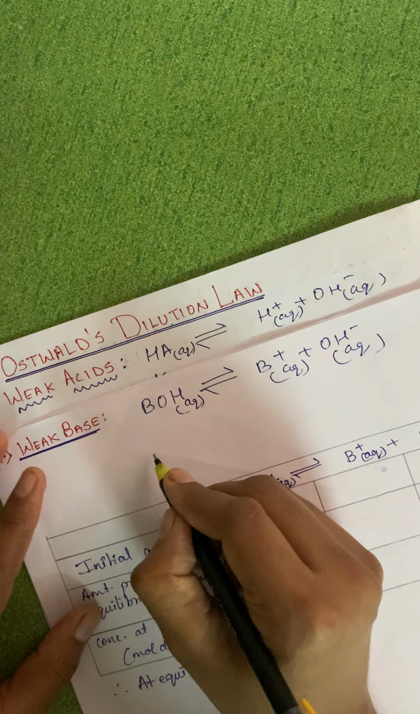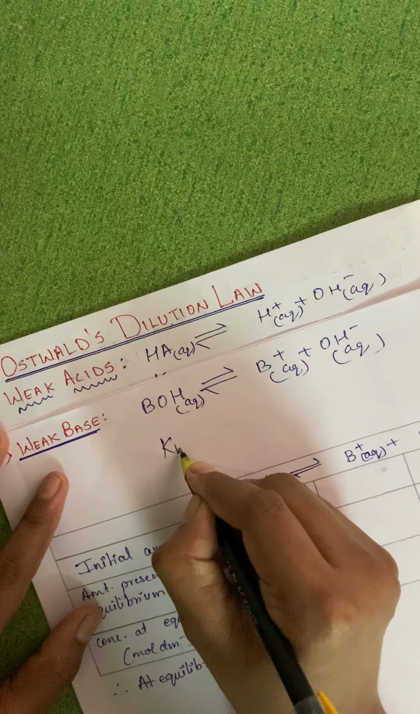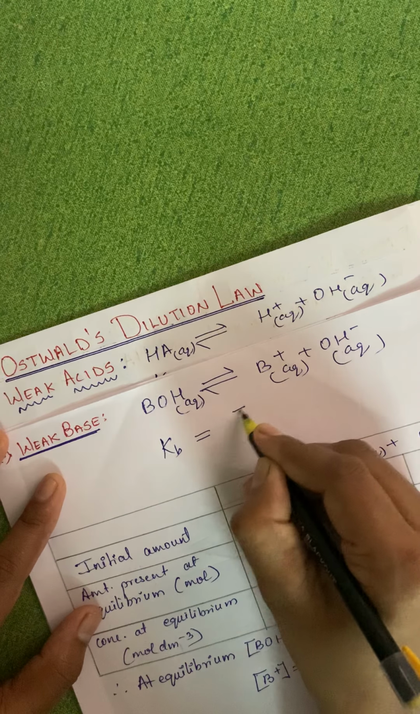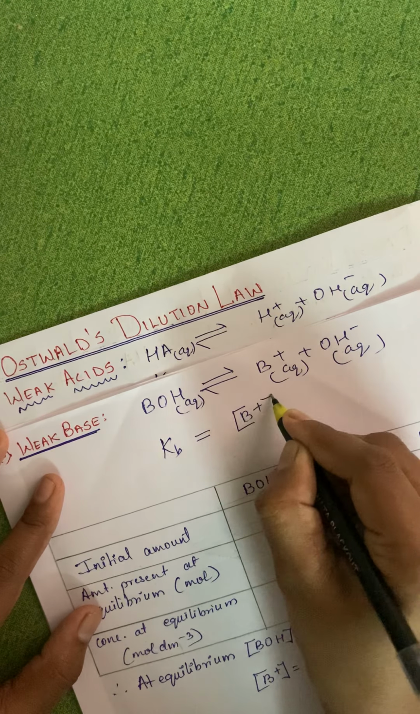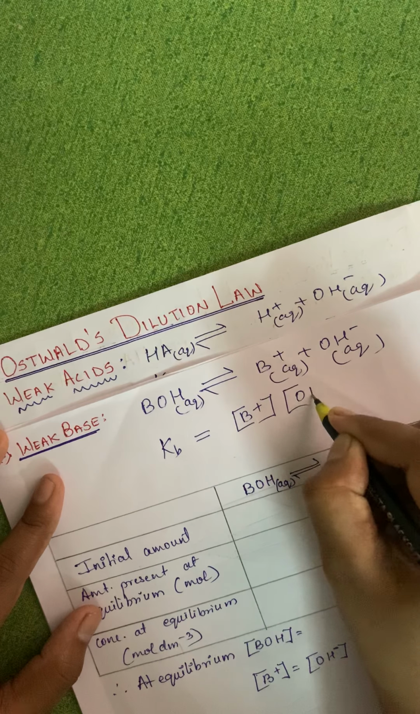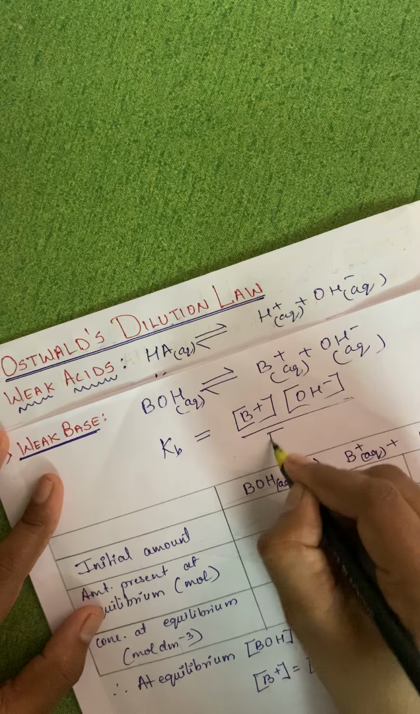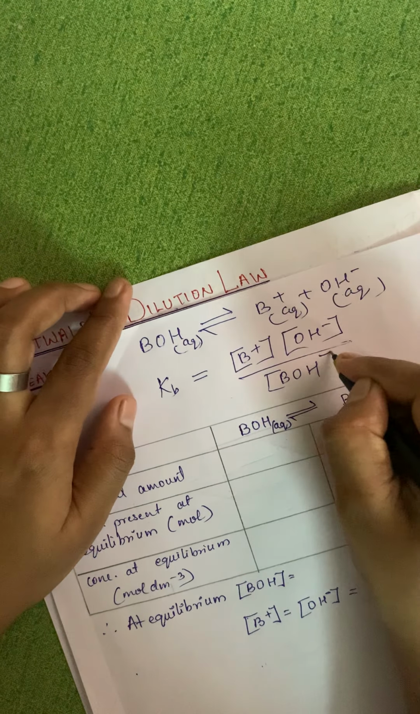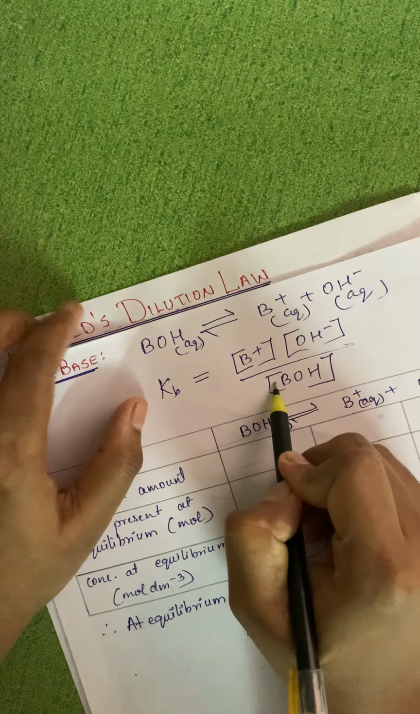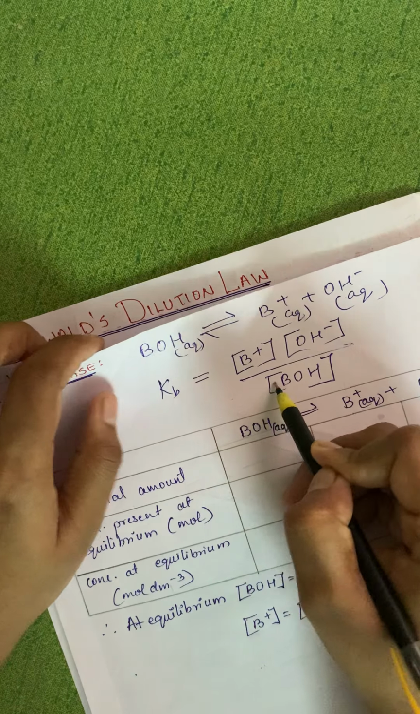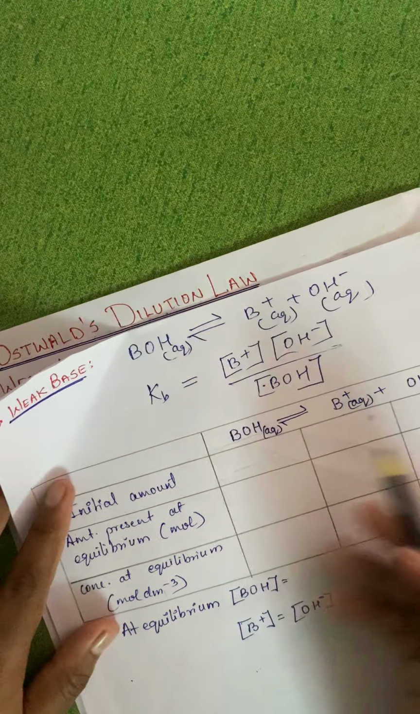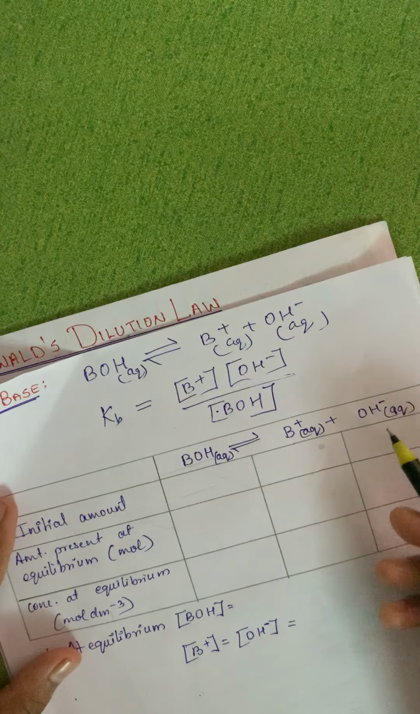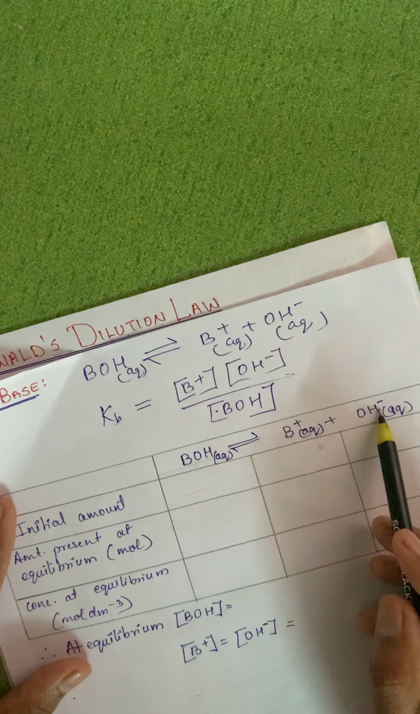So the dissociation constant of weak base is given by Kb, that will be equal to the product of the molar concentration of B plus into OH minus upon BOH. So in a similar way you have to write the square brackets. Square bracket is referred to as the molar concentration. Now again, a similar reaction: BOH will dissociate into B plus and OH minus.